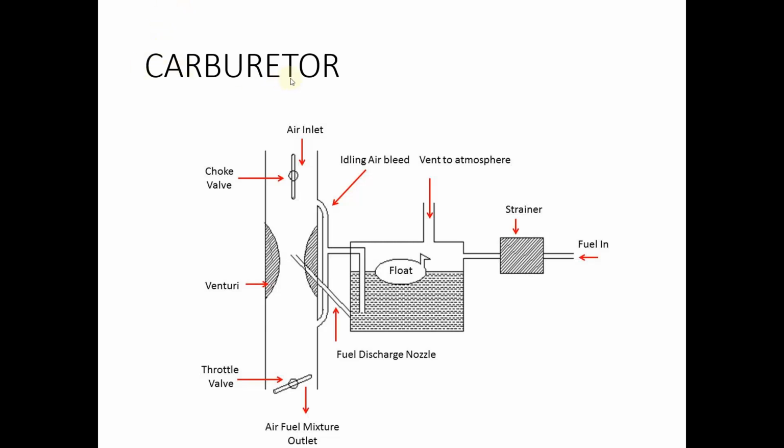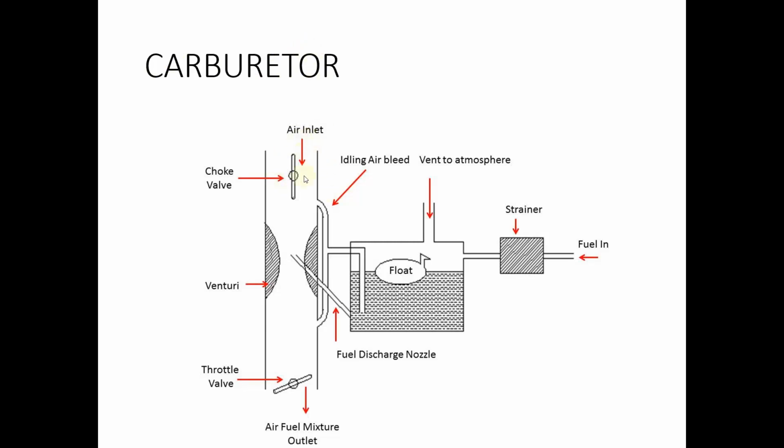In the carburetor we follow quantitative governing. Quantitative governing means we vary the quantity of air fuel mixture supplied to the engine. If there is a heavy load condition, we supply more air fuel mixture, and if the engine load requirement is less, then we supply a lower quantity. Only quantitative governing can be achieved in the case of a carburetor. That is the disadvantage of the carburetor.